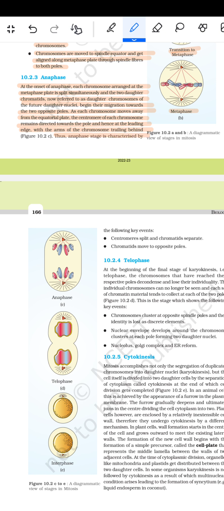Thus, the anaphase stage is characterized by the following key events. पहला, centromere split and the chromatids separate. Chromatids move to the opposite pole.